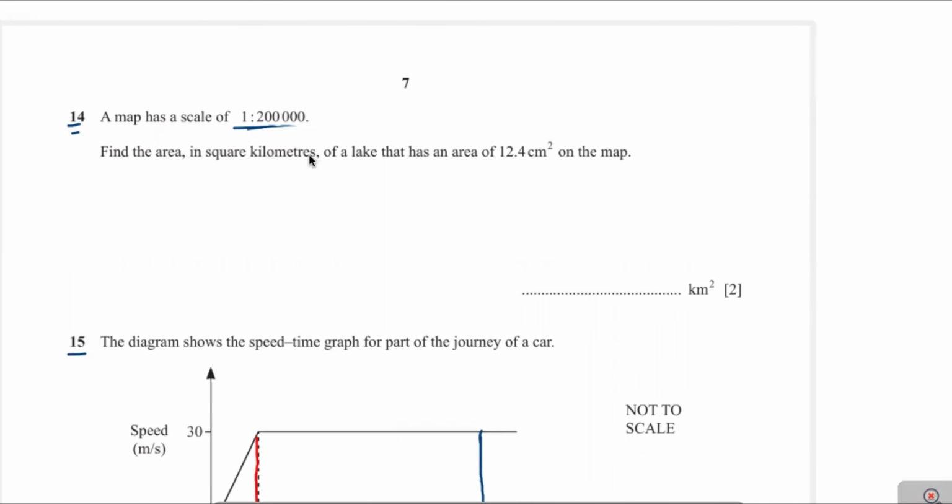Question 14, a map has a scale of 1:200,000. Find the area in square kilometers of an area of 12.4 square centimeters on the map.